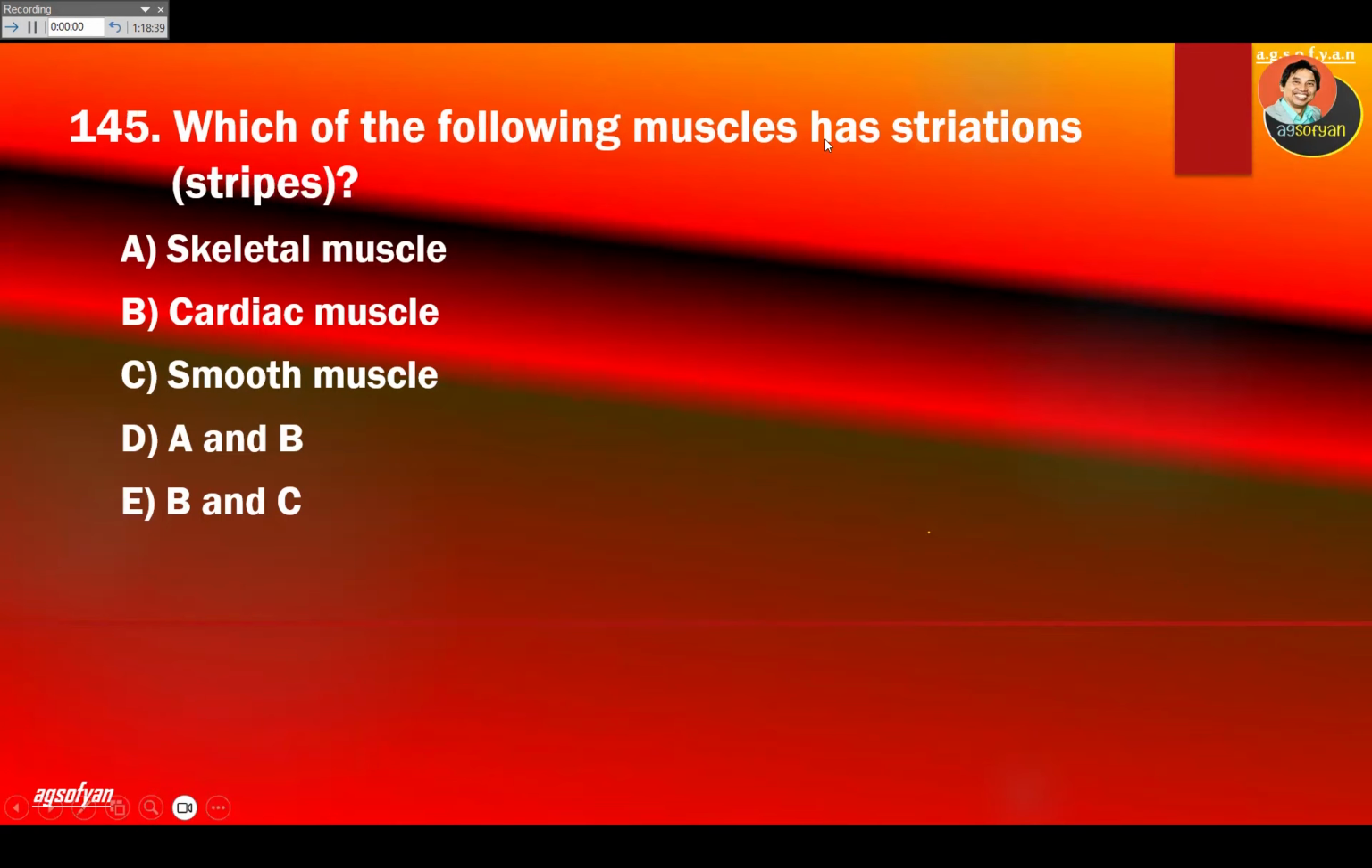Which of the following muscle has stripe or striations? There are two types of muscle that have stripe, which is skeletal muscle and cardiac muscle. So look for that. Skeletal muscle, yes. Cardiac muscle, yes. So A and B, which is D.